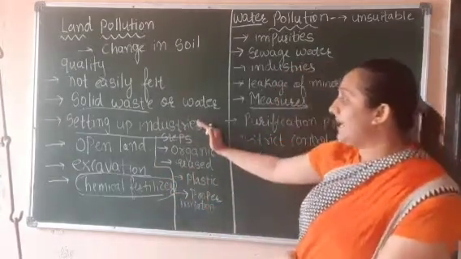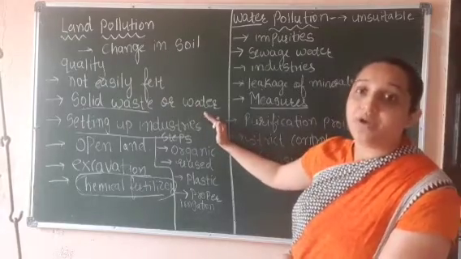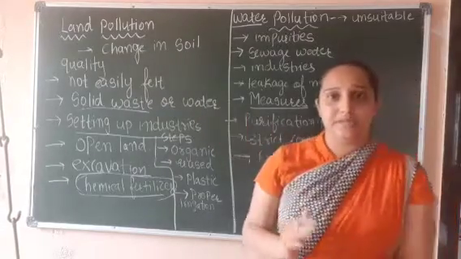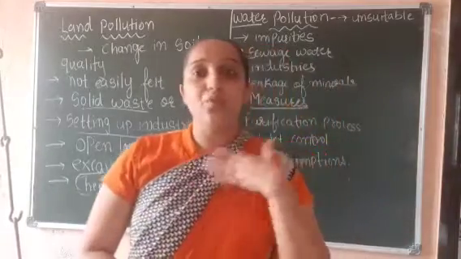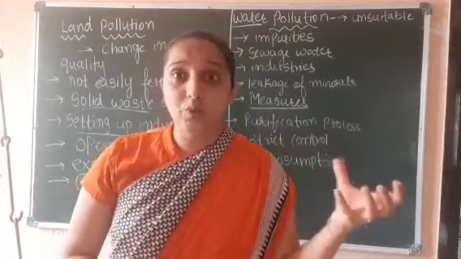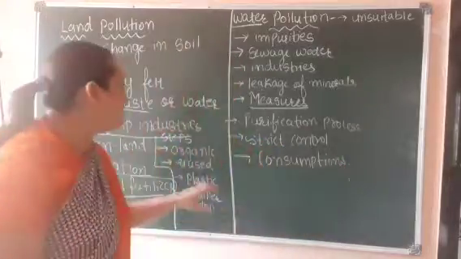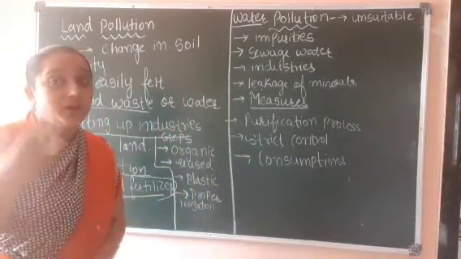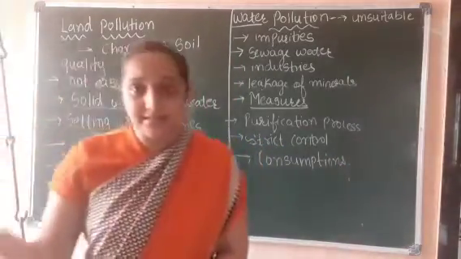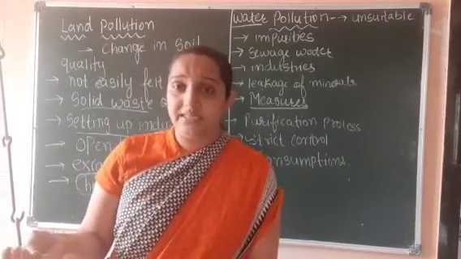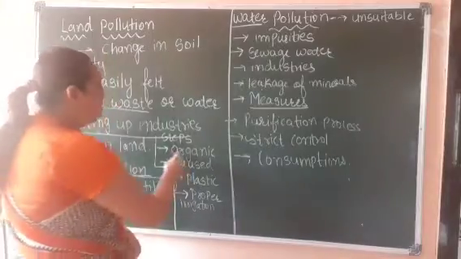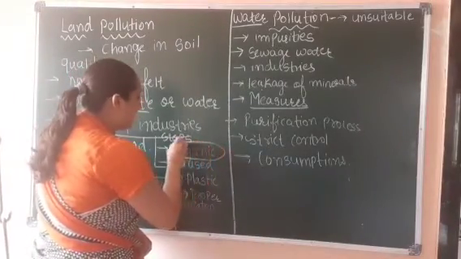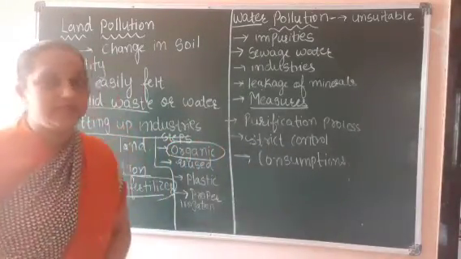So what steps can we take to control land pollution? Of course there is a solution for everything, but we should work on it. What we can do to control land pollution is, first, instead of using chemical fertilizer to kill pesticides or whatever, we should use organic materials.